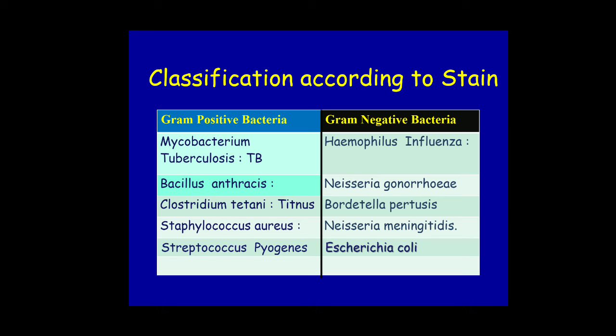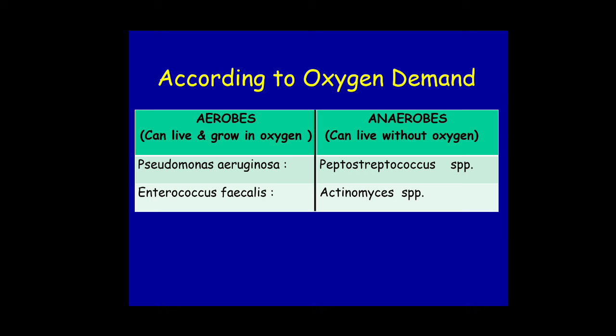So friends, these are the gram negative bacteria, and we have also seen gram positive bacteria. Now friends, we will see the classification of bacteria according to oxygen demand, and they are aerobes and anaerobes. See friends, aerobic bacteria can live and grow in oxygen, whereas anaerobic bacteria can live without oxygen. Some examples of aerobic bacteria are Pseudomonas aeruginosa and Enterococcus faecalis.